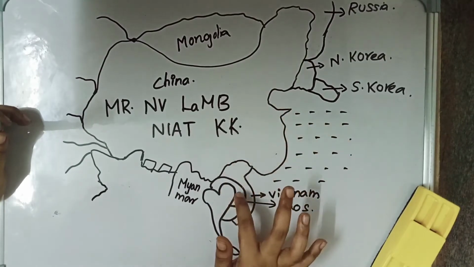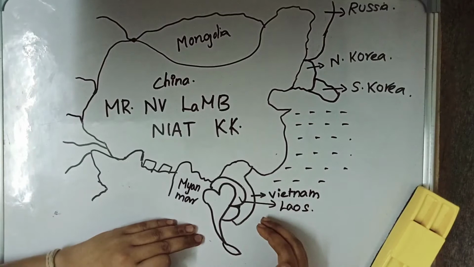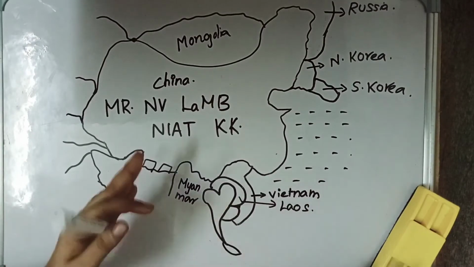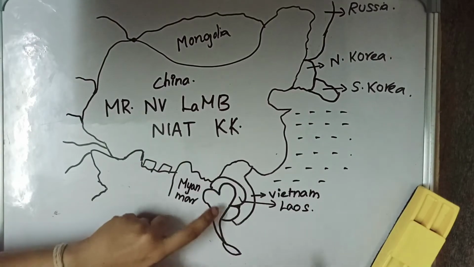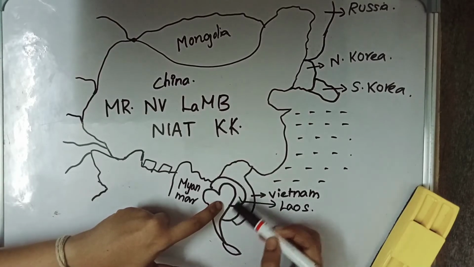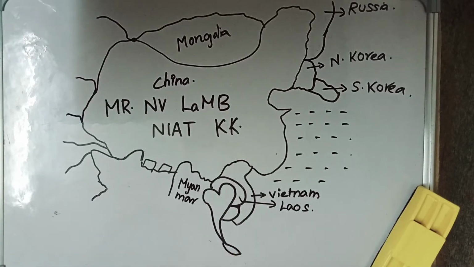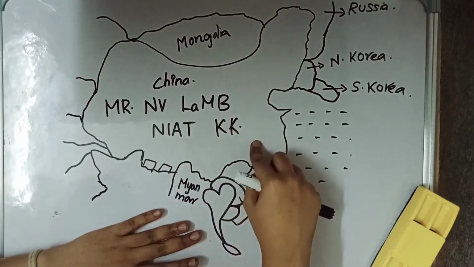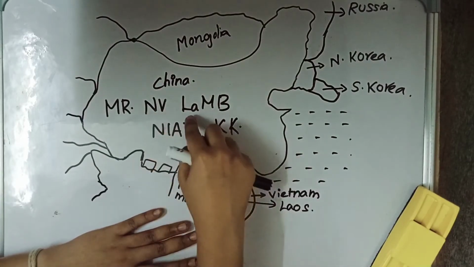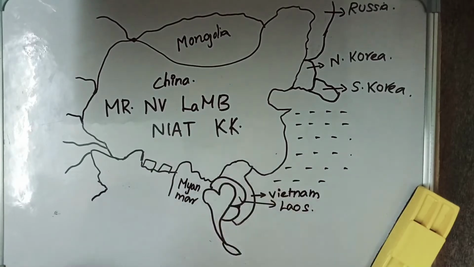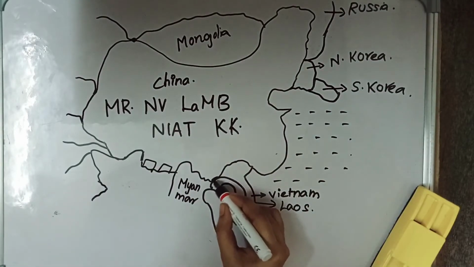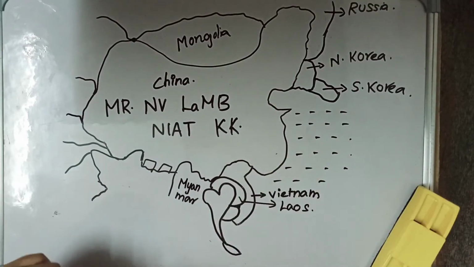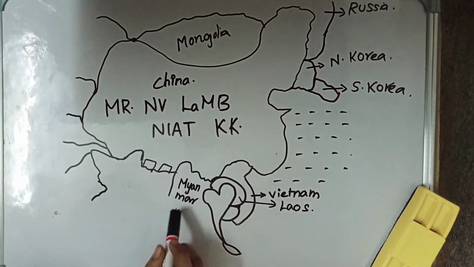After Vietnam, we have Laos. Earlier we have seen all these while seeing the countries that border Thailand. This is Thailand, this is Laos, this is Cambodia, this is Vietnam, and this region is Malaysia. Vietnam shares a border with China, and after this we have Laos. Laos also shares a border with China, and after Laos we have Myanmar.